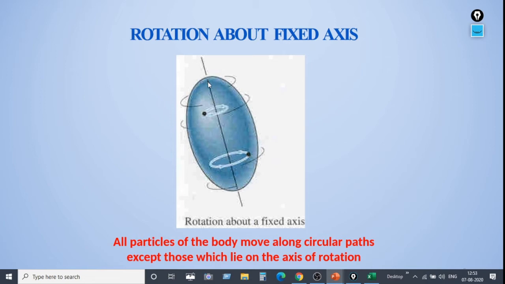A few points also lie on the axis of rotation, on the vertical line. Except those points, all other particles of the body move in a circular path about the axis of rotation.